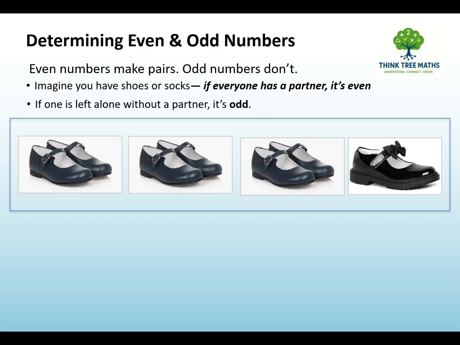Now we have 7 shoes. And as you can see, there is one that's left without a partner. Therefore, the number 7 is odd.